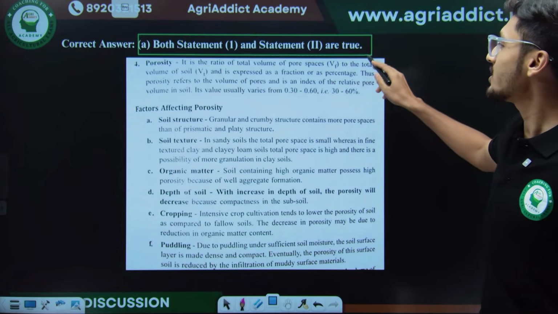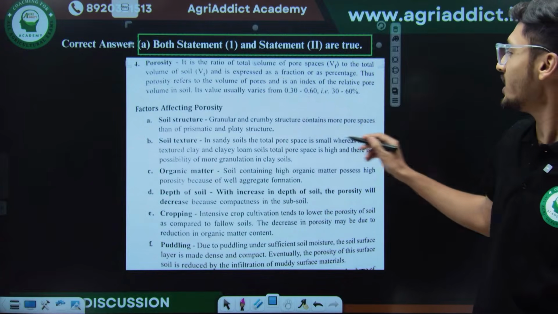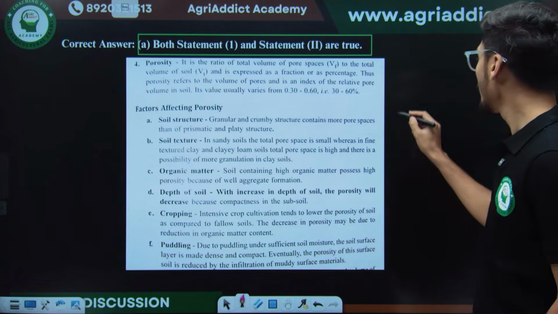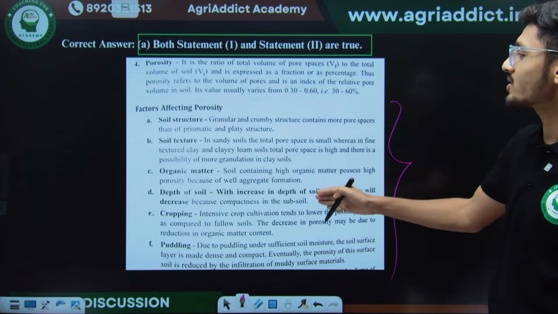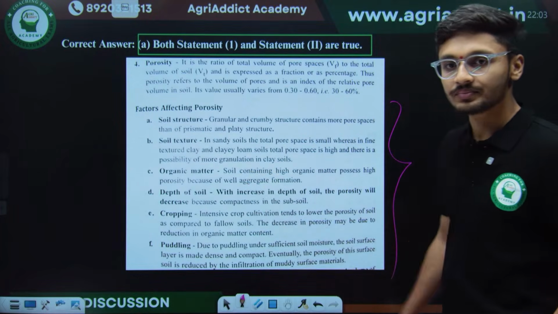So these are some important factors affecting porosity. You have to go through this as well. It is very important, as statement-wise questions are made from such places.